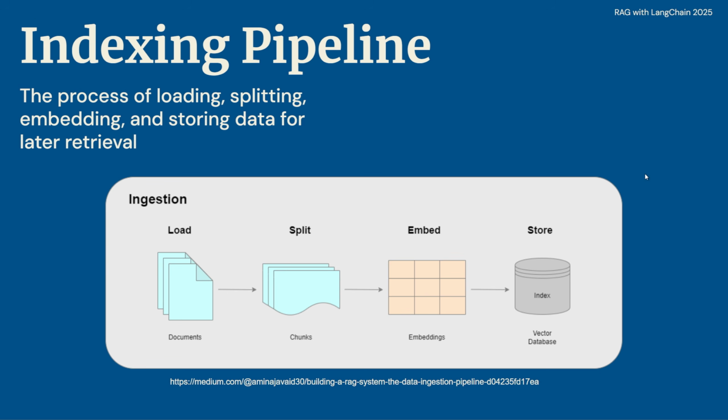And this pipeline has the responsibility of loading, splitting, embedding, and storing documents or data for later retrieval. So even though it's called Retrieval Augmented Generation, there's steps before that, which is indexing. So it's indexing and then Retrieval Augmented Generation, all right? So ingesting documents goes like this.